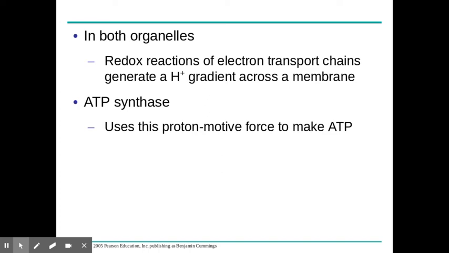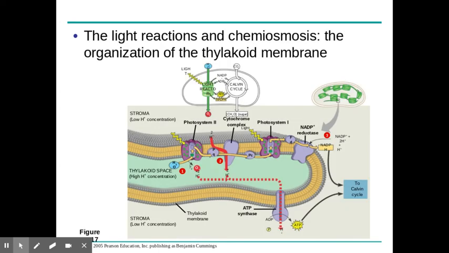Both organelles do use redox reactions. They use electron transport chains to generate that hydrogen ion gradient across the membrane, and then they use ATP synthase to diffuse the ions back down their concentration gradient and create ATP. So here's that overall process, and we will review this extensively in the next week or so.